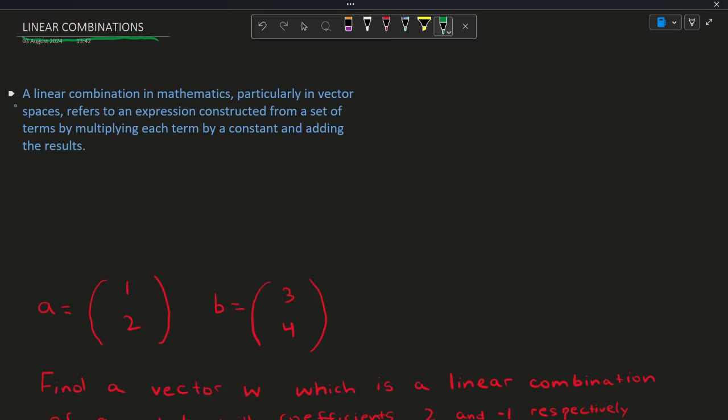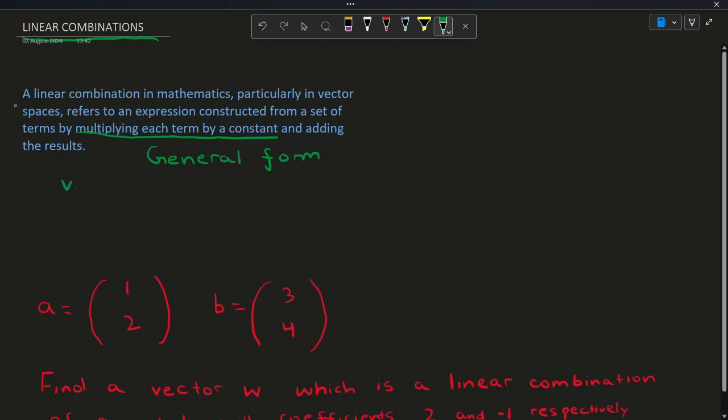It refers to an expression constructed from a set of terms by multiplying each term by a constant and adding the results. Let me explain the general form of a linear combination.